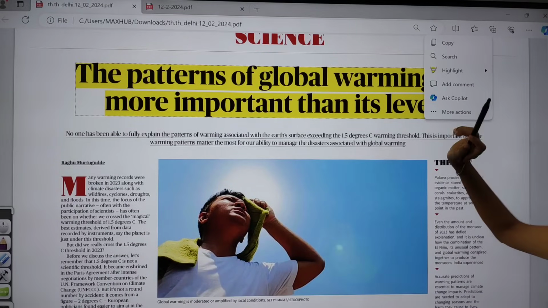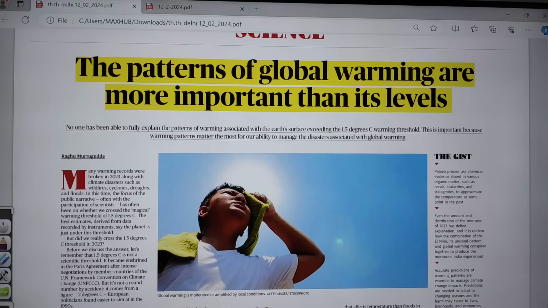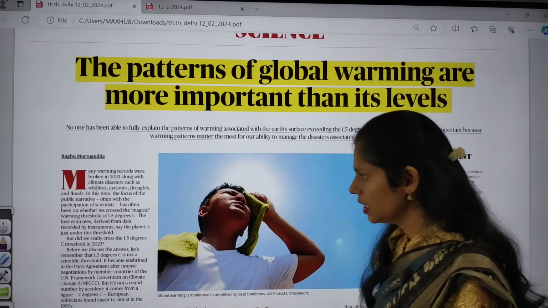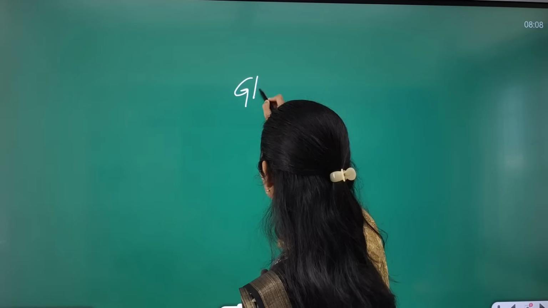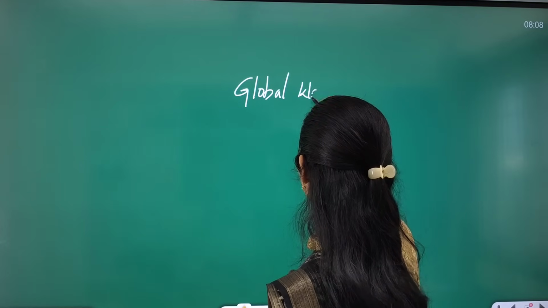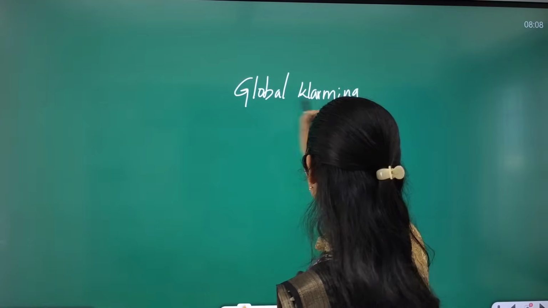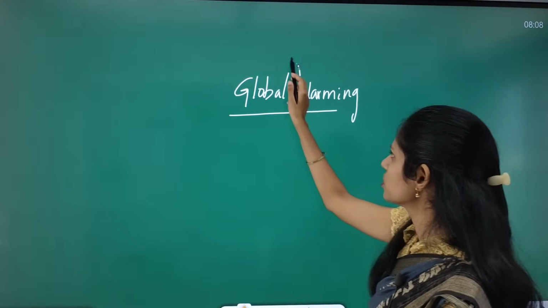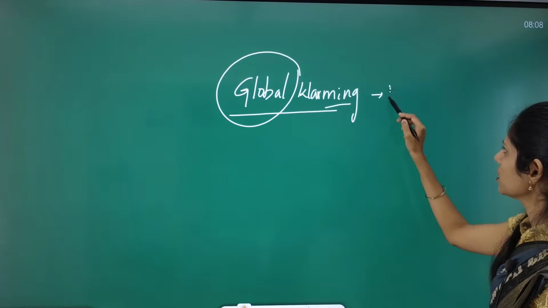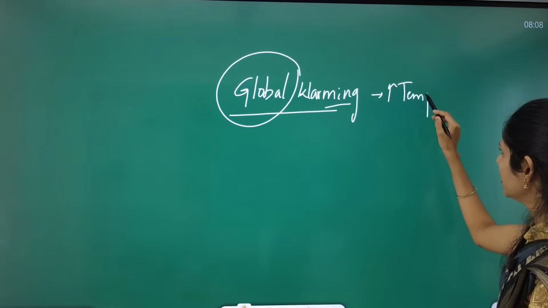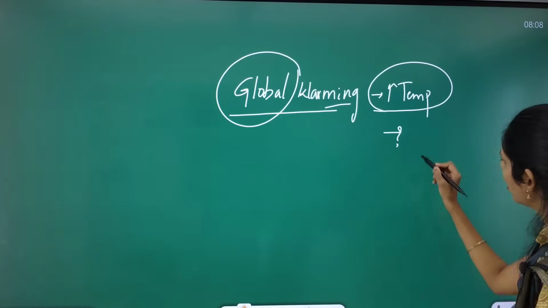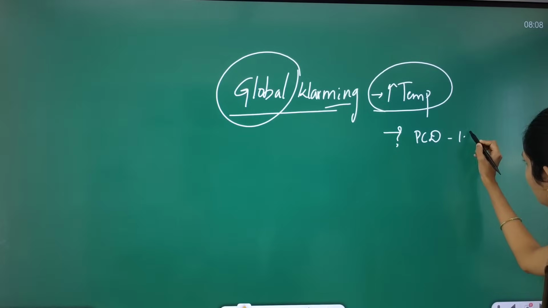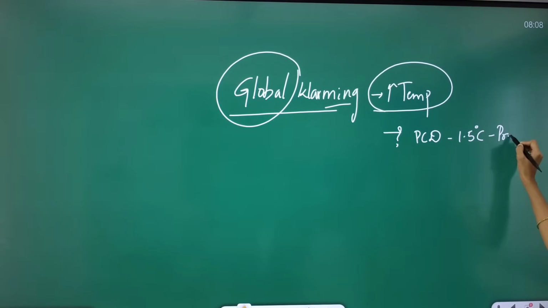Okay, in this science page, the article is about how patterns of global warming are more important than its levels. One minute, please let me write the heading. This article is talking about global warming. What is the meaning of global? Throughout the earth. Warming means increasing of temperature. So is temperature increasing throughout the earth? Yes. But what is the measure? According to the Paris climate deal, it is 1.5 degrees centigrade above the pre-industrial level.